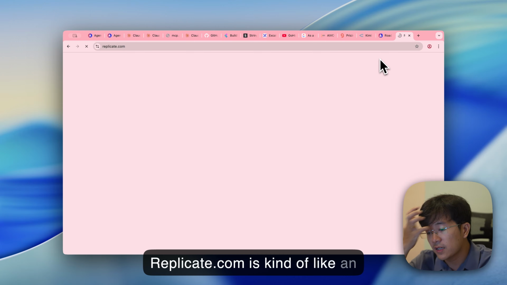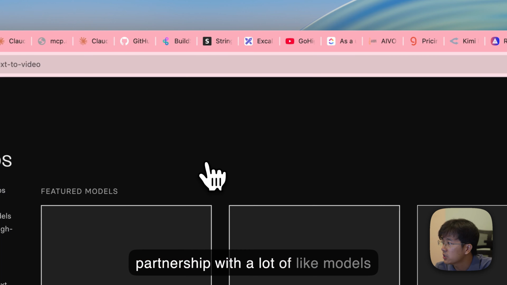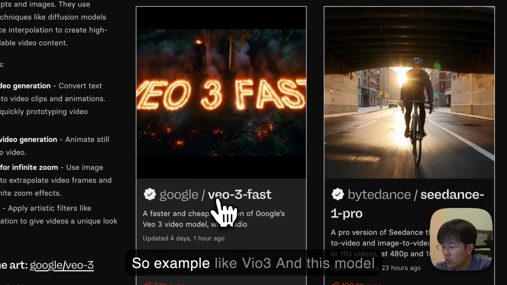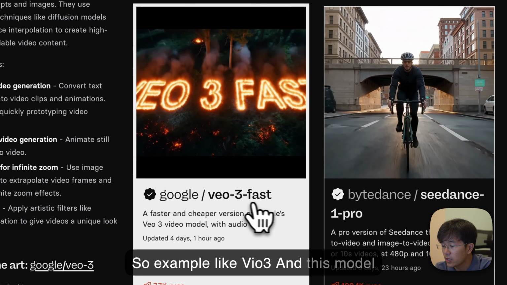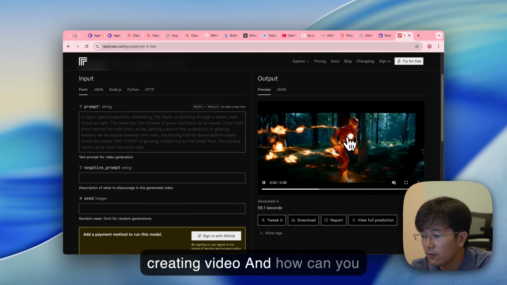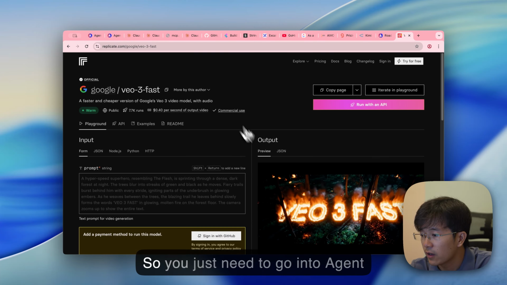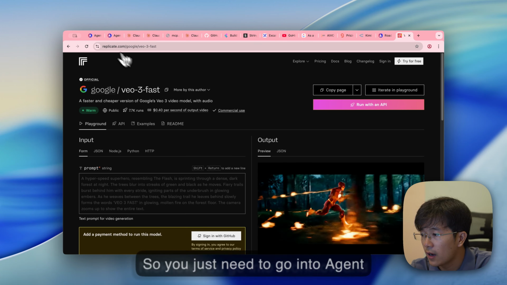So replicate.com is kind of like an inference provider, and they have a partnership with a lot of models. For example, VO3. This model from Google is very good at creating video. And how can you create this one with AgenticFlow? So you just need to go into AgenticFlow.